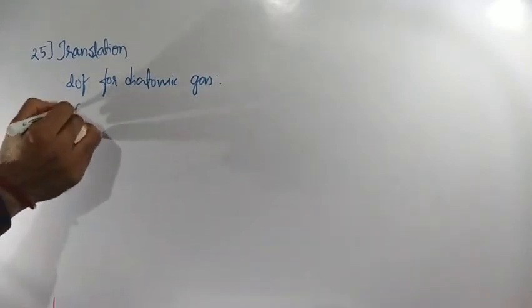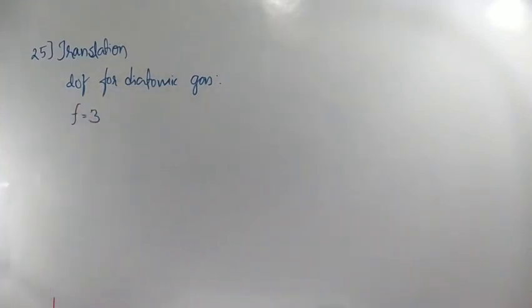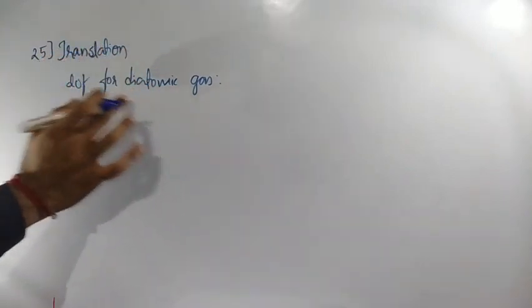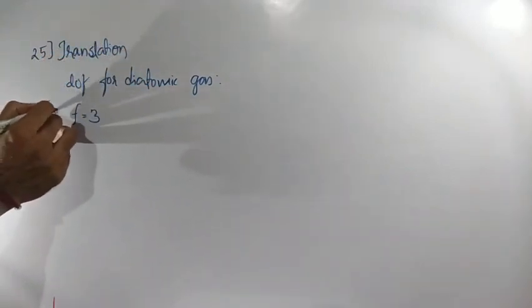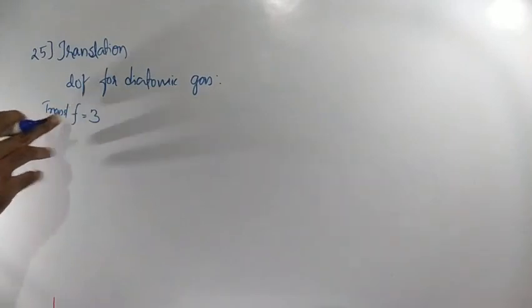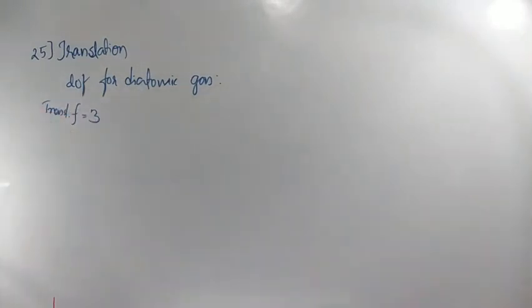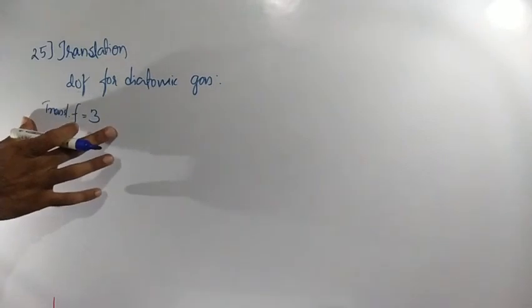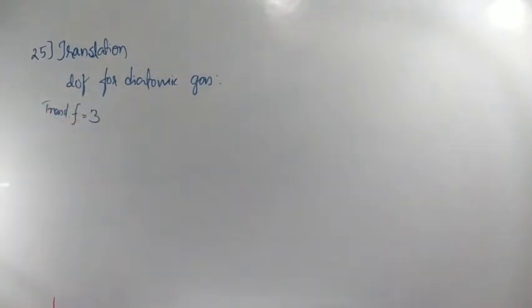So this value is nothing but what? 3. Okay, F value will be equal to what? 3. That means only translational degree of freedom. Translational degree of freedom is nothing but what? 3. This is not the total degree of freedom. Only the translational degree of freedom value stands as how much? 3. Okay. Next, 26th question.